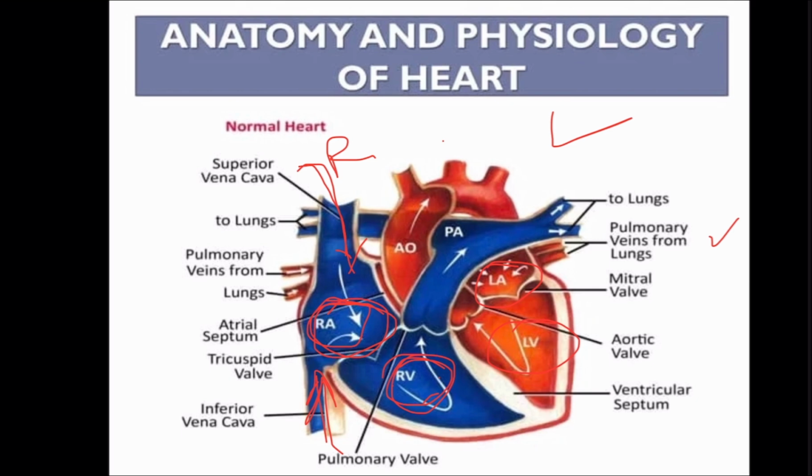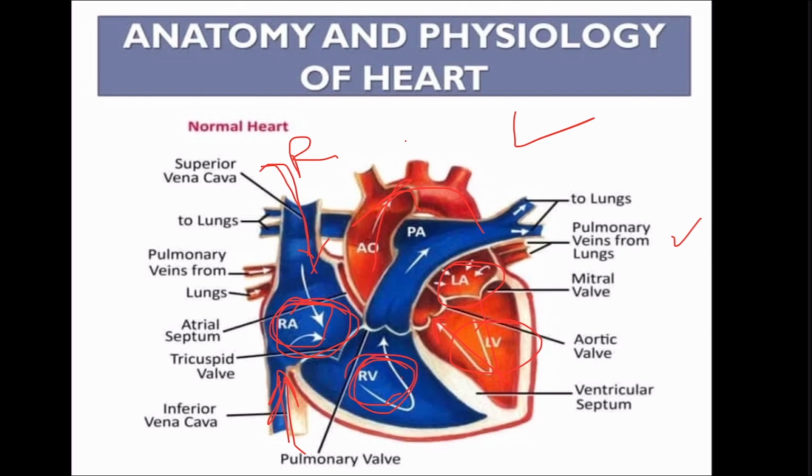The pulmonary veins come from the lungs and enter into the left atrium, that is the left side of the heart, and then from the left atrium it goes into the left ventricle, the lower chamber. From the left ventricle, this blood is pumped out into the aorta, and from the aorta it enters into the systemic circulation. So I hope you are now familiar with this anatomy and physiology of the heart.